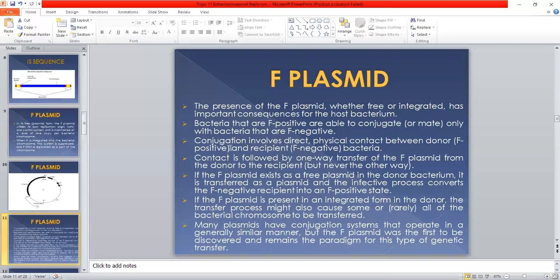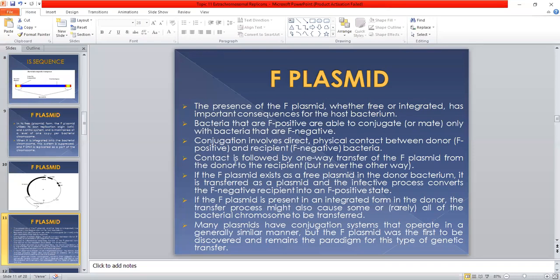There is a transfer of a plasmid from one bacterium into another through a process known as conjugation. This process involves two bacteria, one of which is the F positive donor, and the second is the recipient, the F negative.